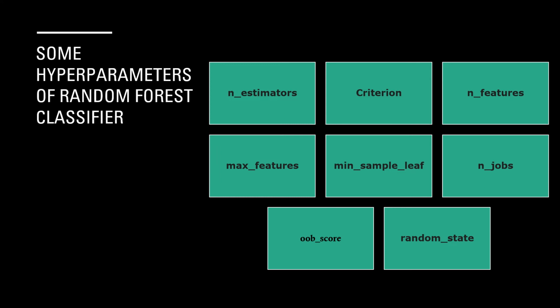Min samples leaf takes an integer or a floating value. This determines the minimum number of samples required to be at a leaf node. N jobs takes an integer value, by default it is none. It represents how many processors it is allowed to use. A value of -1 means that all processors are available for use. OOB score takes a Boolean value, by default it is false. For random state, the model will always produce the same result when it has a definite value of random state with the same hyperparameters and training data.